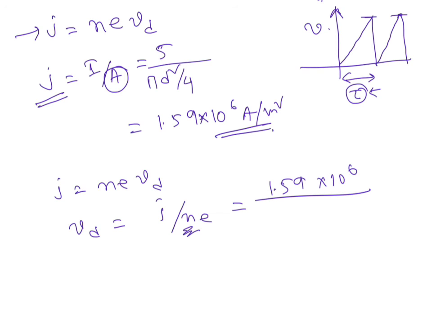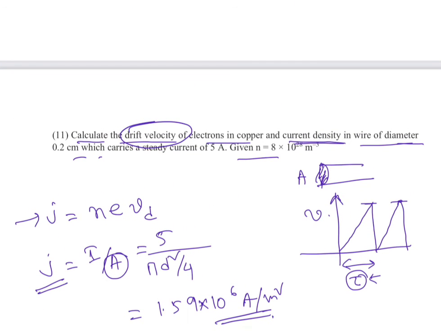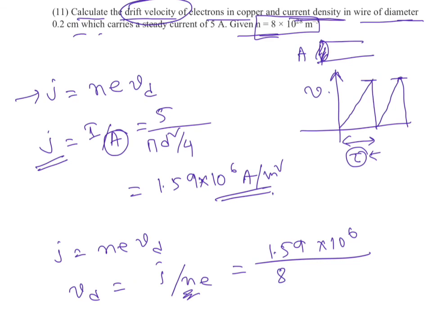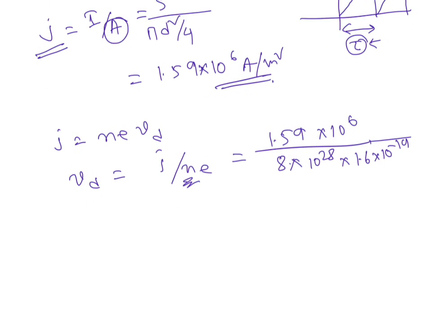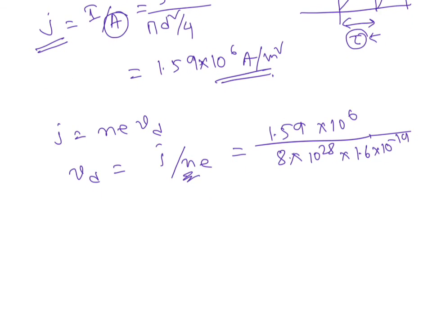In place of n, we put the value given here, 8 into 10 to the power 28, times 1.6 into 10 to the power minus 19. So this is the drift velocity.